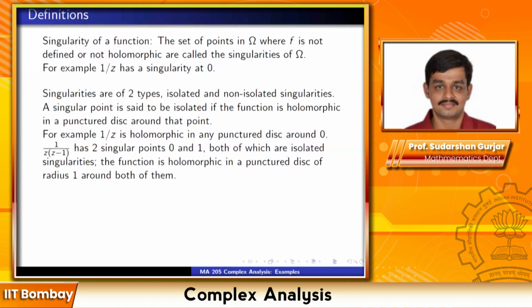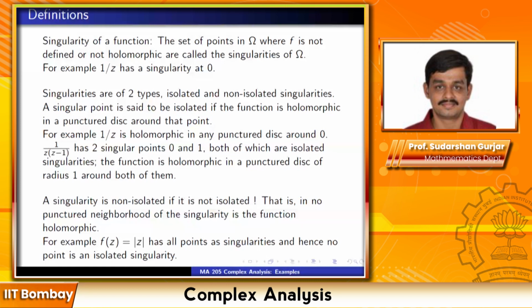A singular point is said to be isolated if the function is holomorphic in a punctured disk around that point. Let me recall, a punctured disk around a point simply means you take a small open disk around that point and remove that point. That means it's not holomorphic at the point, but once you remove that point, it's holomorphic nearby. For example, 1 by z is holomorphic in any punctured neighborhood around the origin. 1 upon z times z minus 1 has two singular points, namely 0 and 1, both of which are isolated singularities. The function is holomorphic in a punctured disk of radius 1 around both of them.